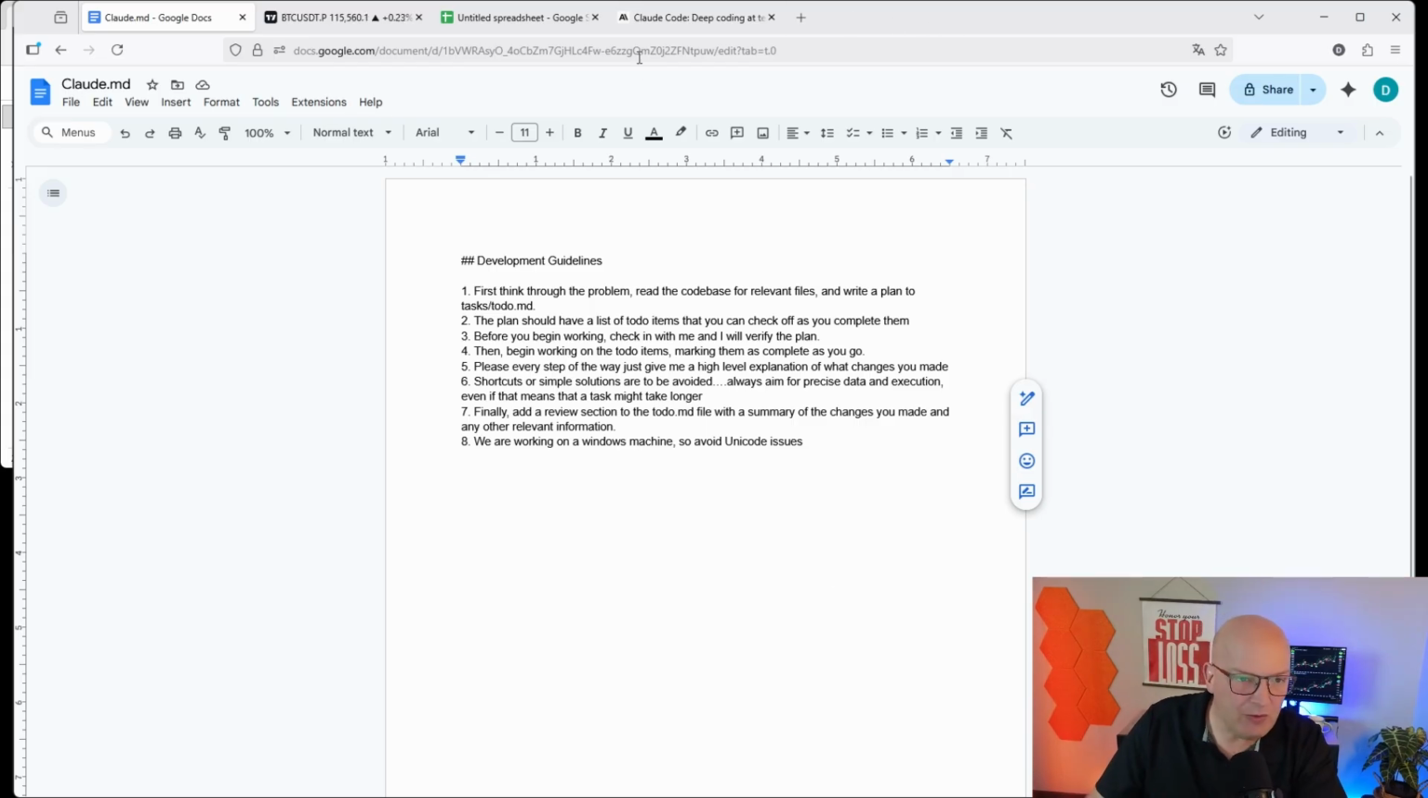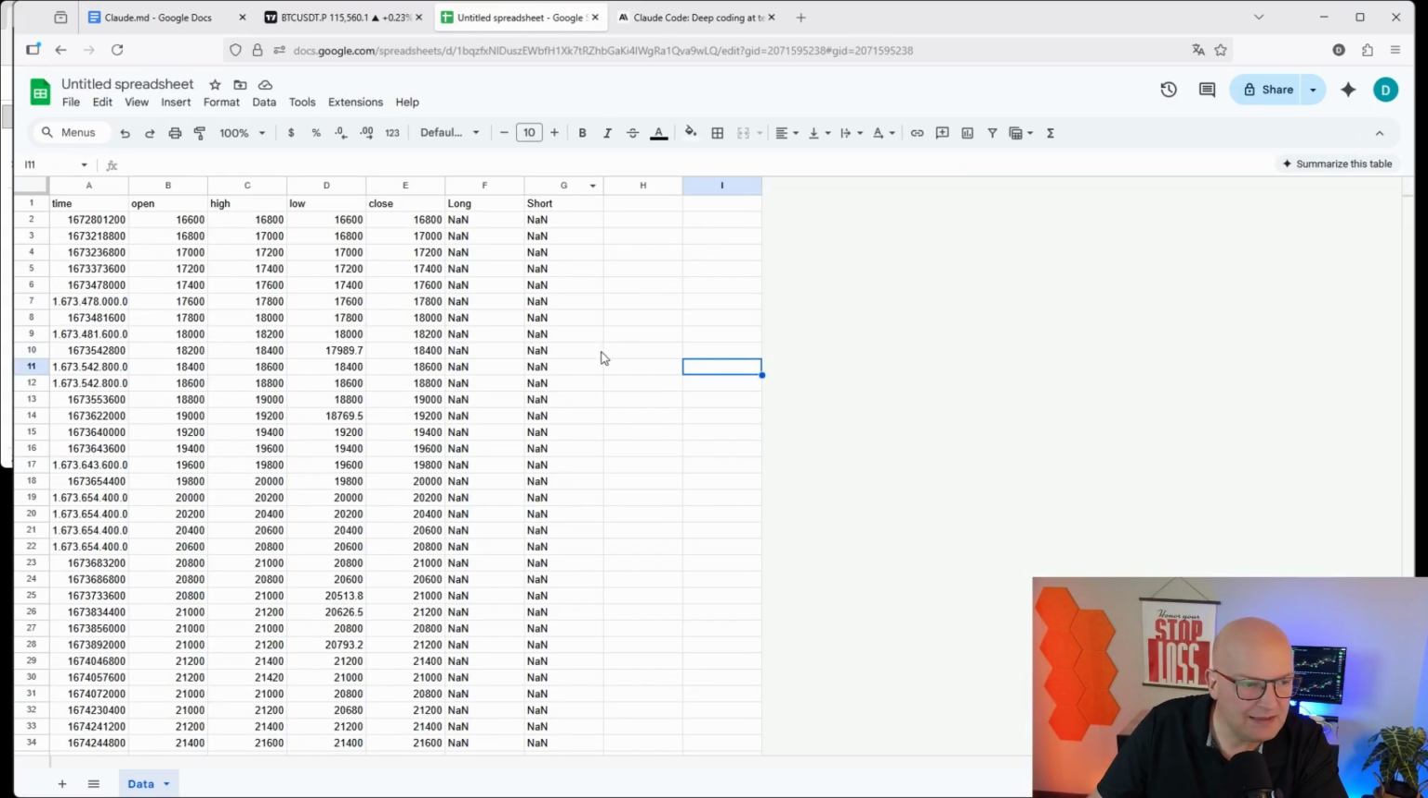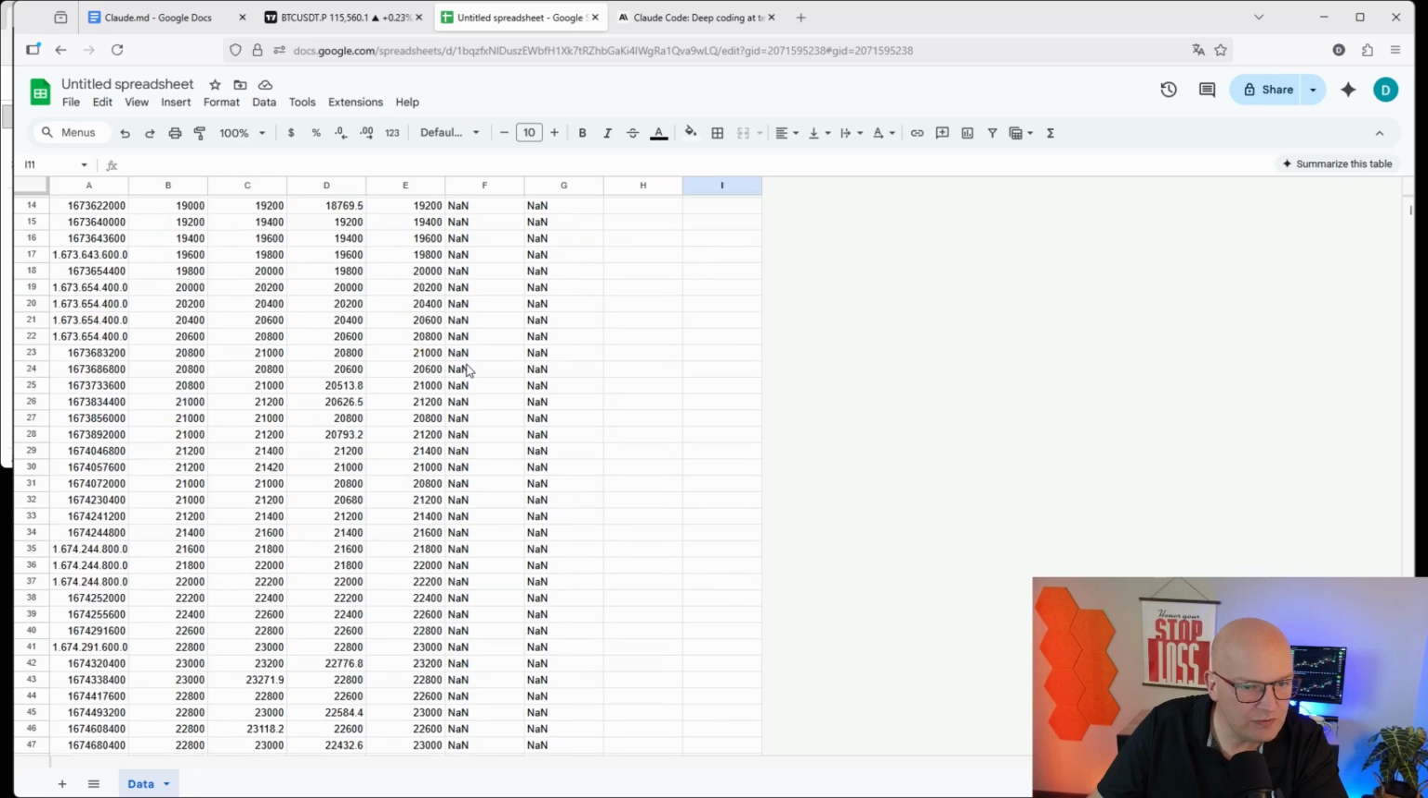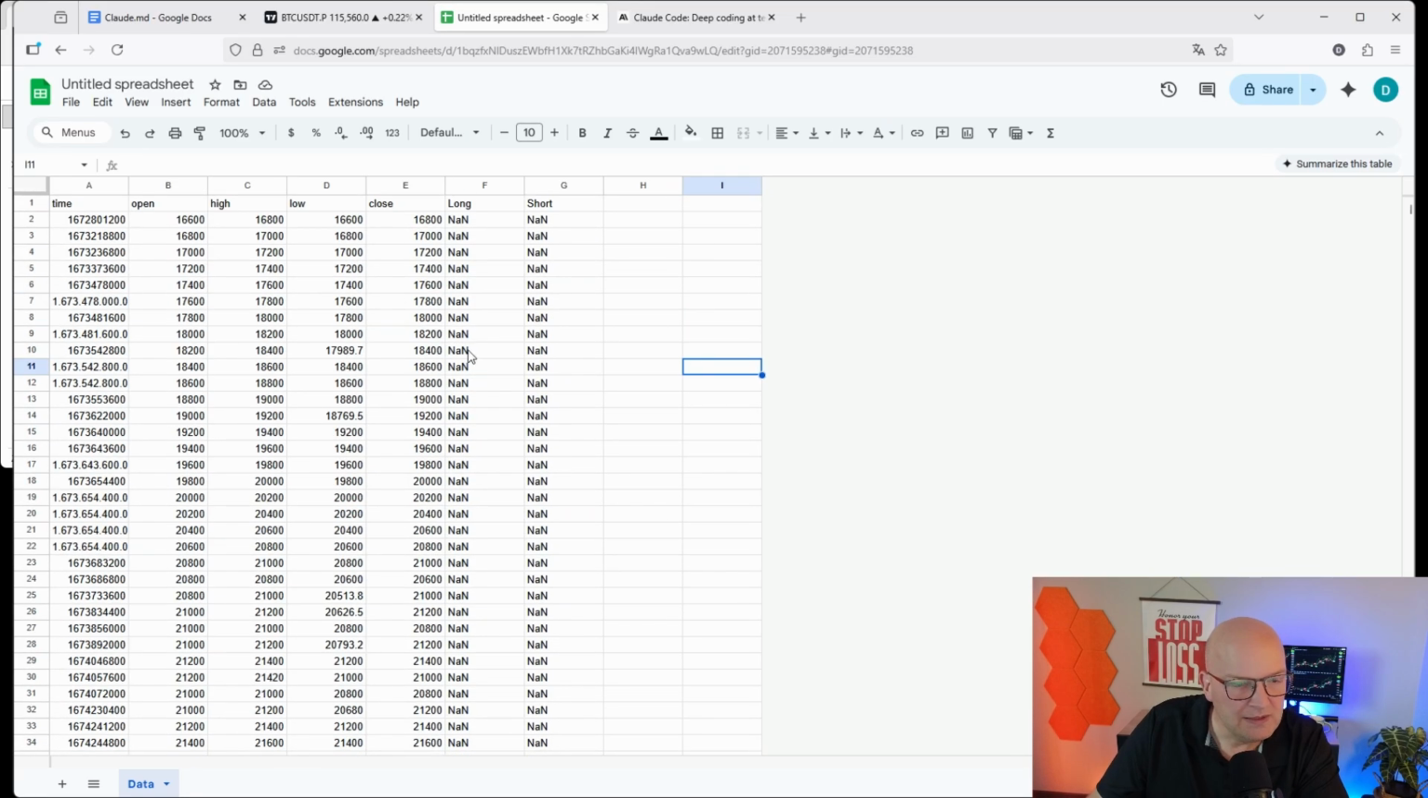Now we've downloaded our data, and the data looks like this. If you upload this, for example, to Excel or Google Sheets, you'll get something like this. And of course, we are interested in those long and short signals. So let's dive into this and start actually working with Claude.